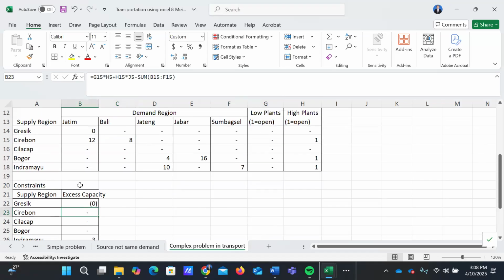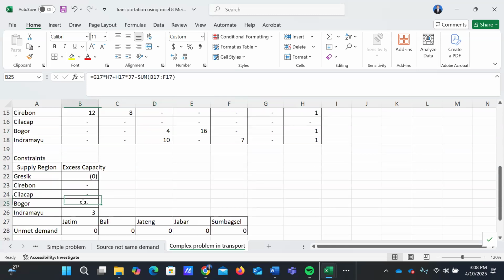And then Bogor also has 20 million units capacity, distributed to Central Java and West Java, totally 20 million units. So the excess capacity of Bogor is 0 also. Bogor excess capacity will be null.